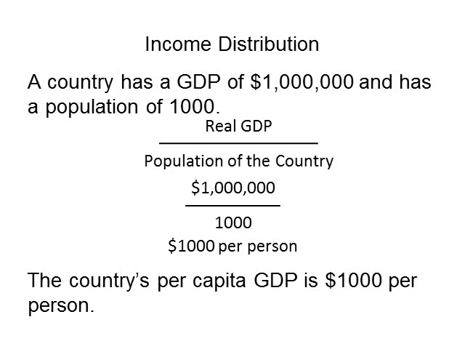A country has a GDP of $1 million and has a population of 1,000 individuals. According to the per capita GDP calculation, each individual in that country has a share of $1,000. That is $1 million divided by 1,000 individuals.